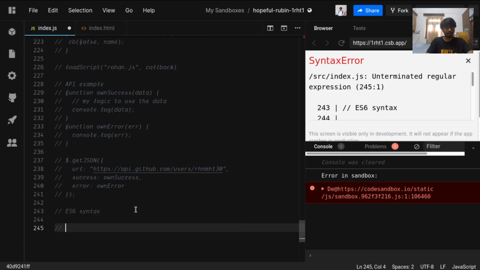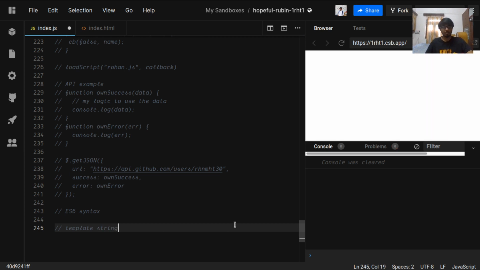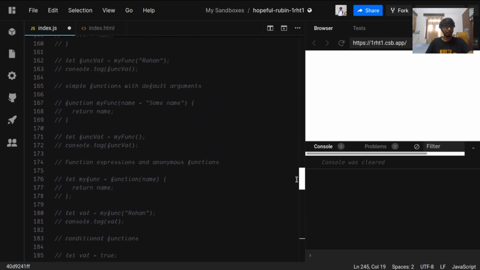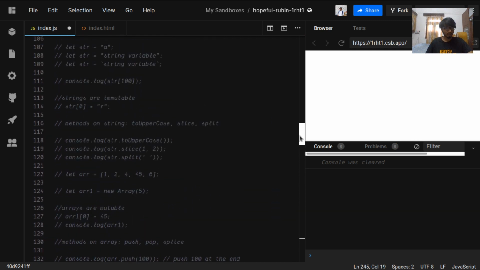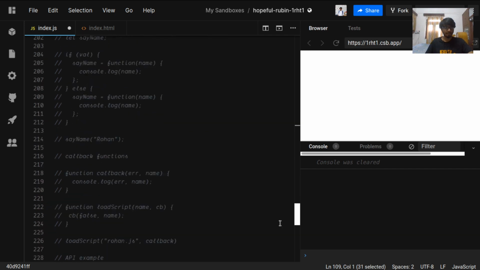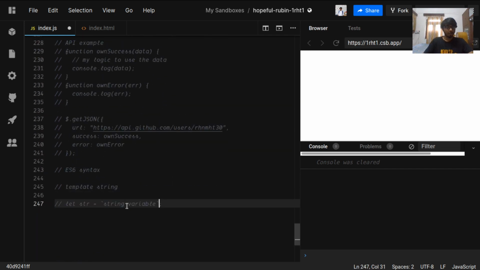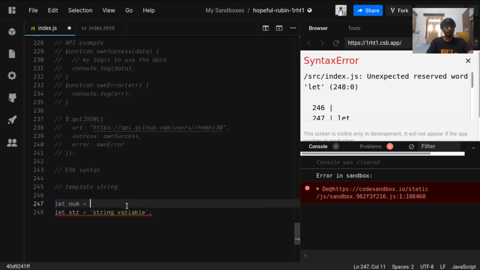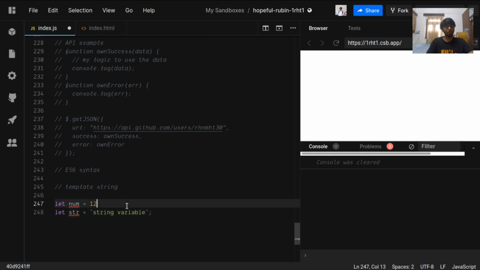Earlier we discussed three ways of defining a string. I'll use this again. So let string be, using the backticks here, which are next to 1. What is the use of this? Let's say we have a number, 12, and we want to use this value inside a string.